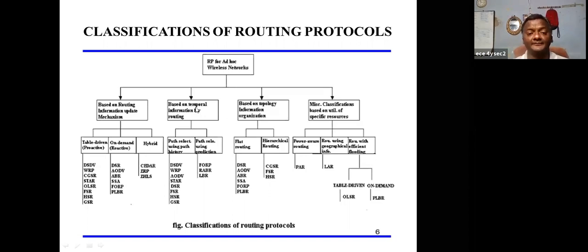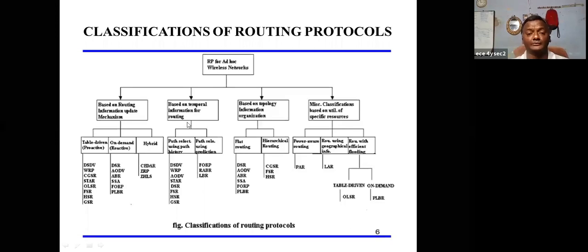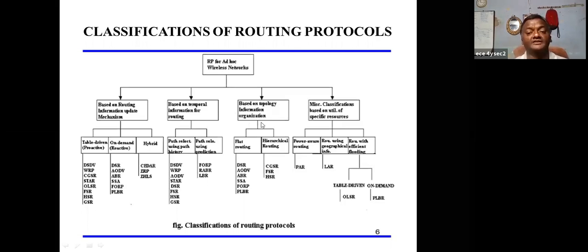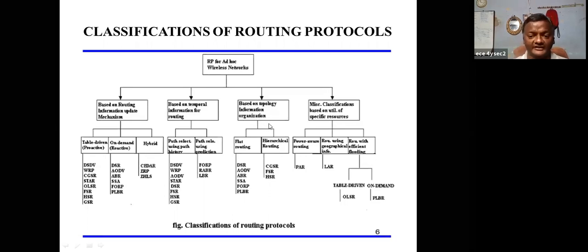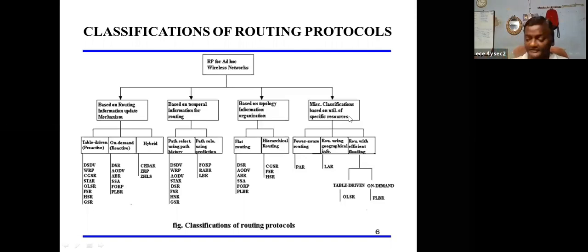Second, the use of temporal information for routing. Next, topology information organization. And classification based on specific resources. On the basis of these four main categories, the routing protocols are designed.